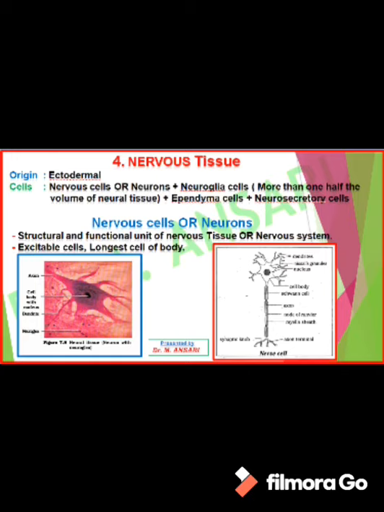The cytoplasm which goes into the dendron carries neurofibrils, while the cytoplasm which comes into the axon is first of all called axoplasm, and this axoplasm contains only neurofibrils, meaning Nissl's granules are absent here. The point of junction where the axon and cyton unite with each other is called the axon hillock. The dendron always carries impulses towards the cyton, while the axon carries impulses away from the cyton.